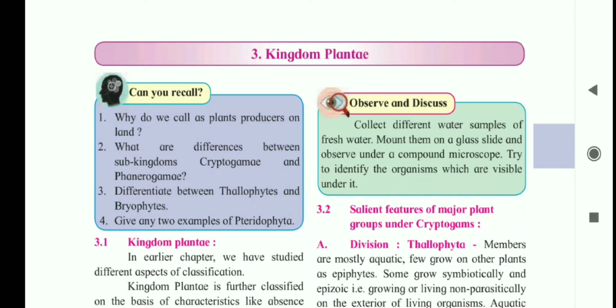Kingdom Plantae. Can you recall? Why do we call plants producers on land? What are the differences between the subkingdoms cryptogam and phanerogam? Differentiate between thallophytes and bryophytes. Give any two examples of pteridophyta.